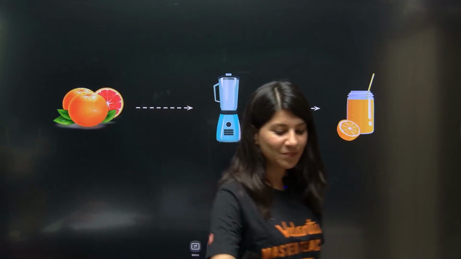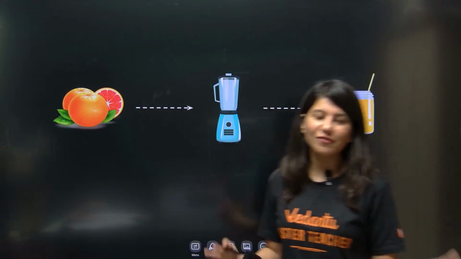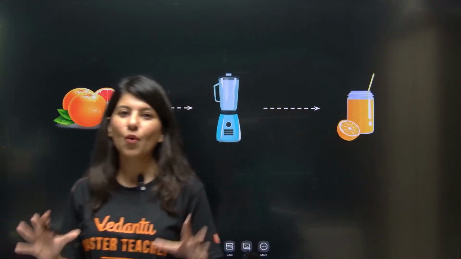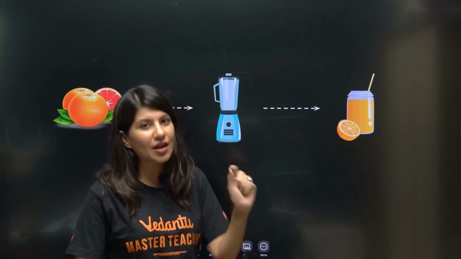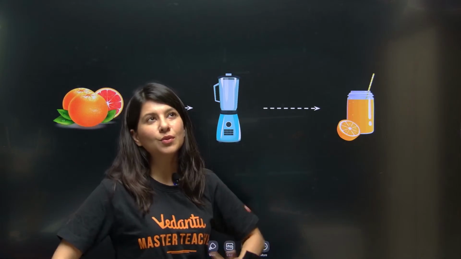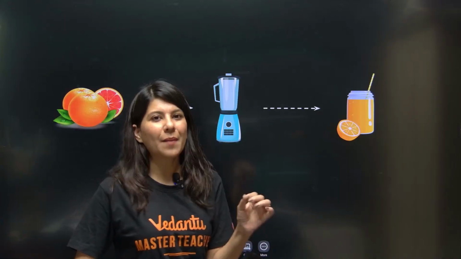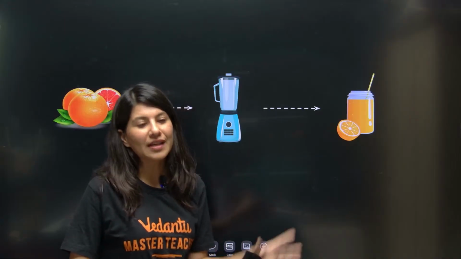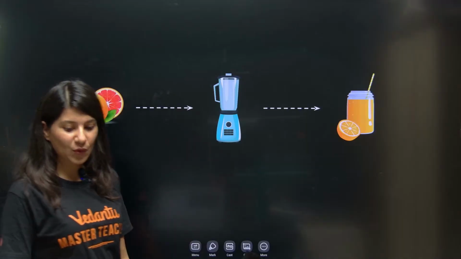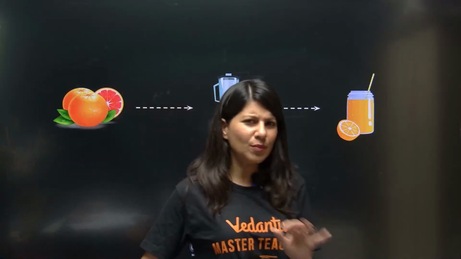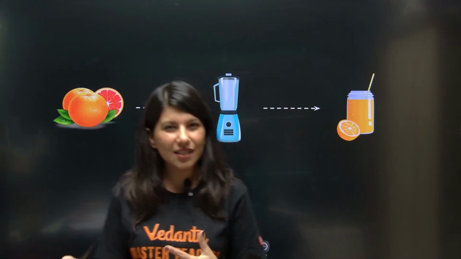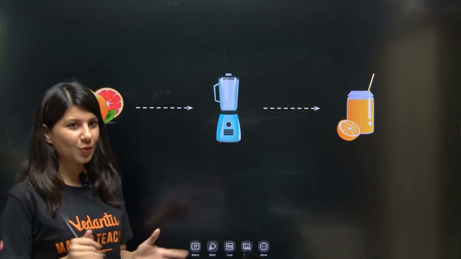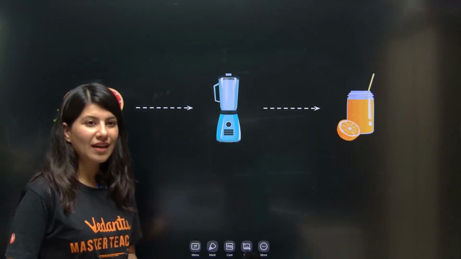So we are going to start it off with functions, but I don't want to start off with functions. Rather, I want to talk about one example, which is my favorite example, a juicer example. Almost everyone will have a juicer or mixer at home.